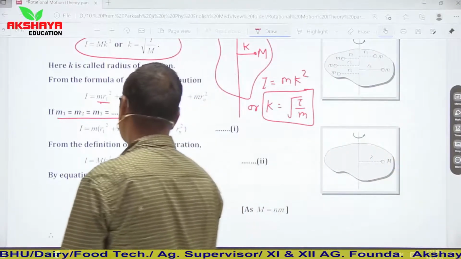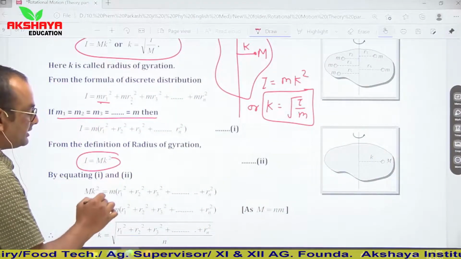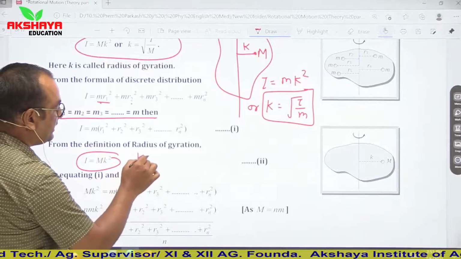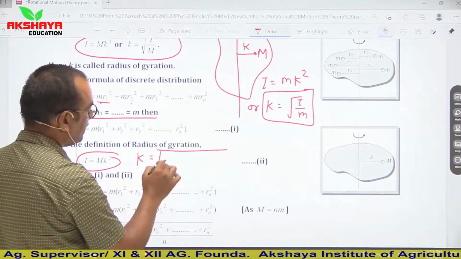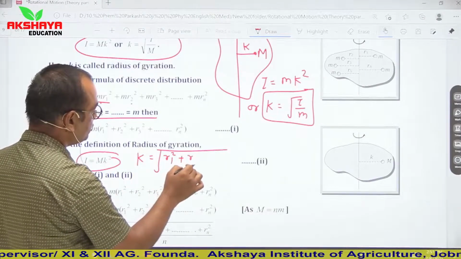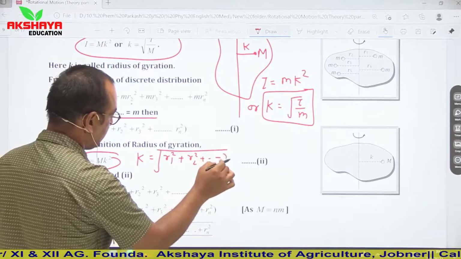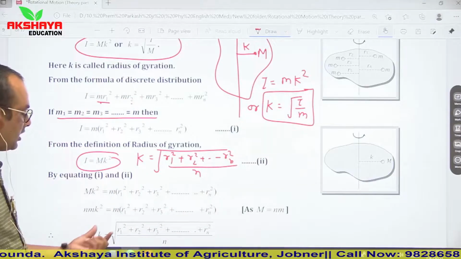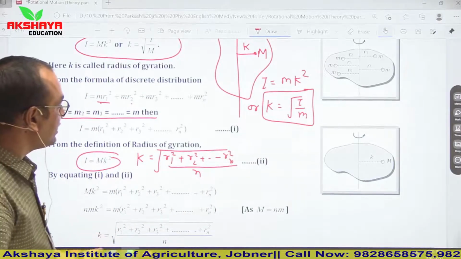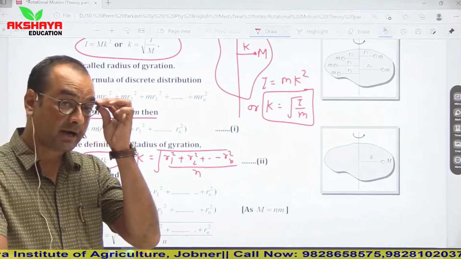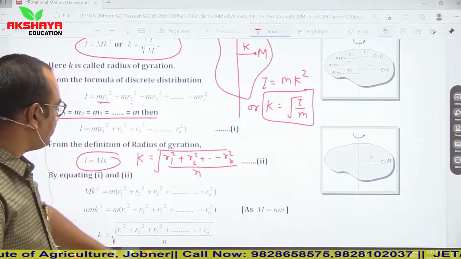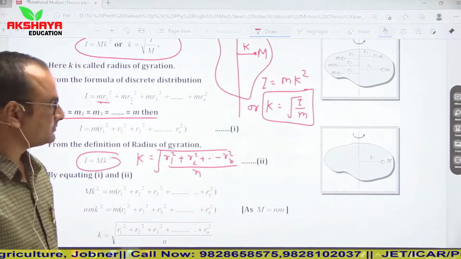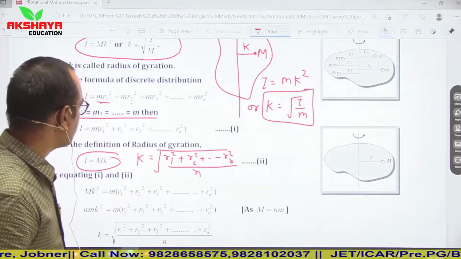By comparing, we can calculate that k is equal to root of r1 square plus r2 square up to rn square upon n. So this is the relation of radius of gyration if any system consists of n particles of equal mass placed at different positions.